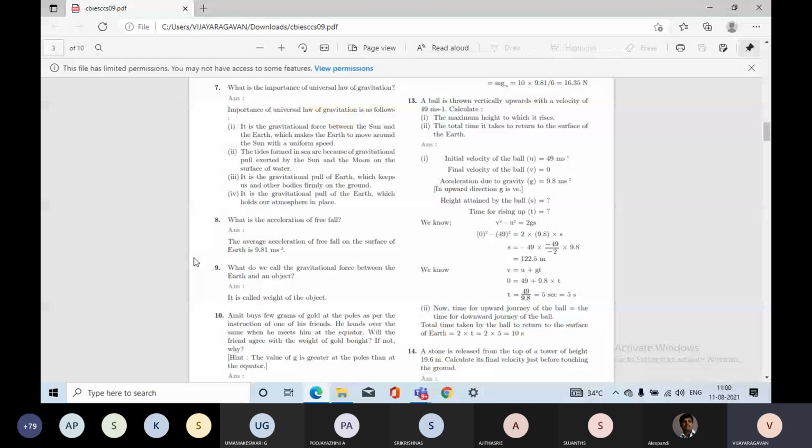This value is 49 m/s. So the ball is thrown vertically upwards with a velocity of 49 meters per second.